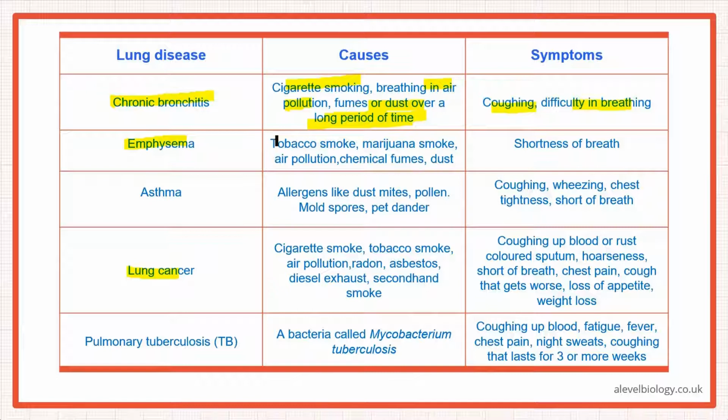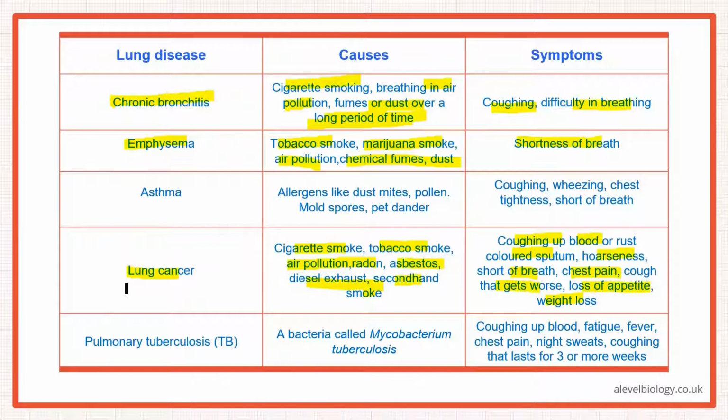Smoker's cough, basically. Emphysema, again tobacco smoke, marijuana smoke, then air pollution, chemical fumes and dust, shortness of breath, right? Then lung cancer, cigarette smoke, tobacco, then air pollution, radon, asbestos, okay? Diesel exhaust, secondhand smoke. And in this case, the symptoms are coughing up blood or rust-colored sputum, hoarseness, shortness of breath, chest pain, cough that gets worse, loss of appetite and weight loss. Okay? And again, these diseases take many years to develop.